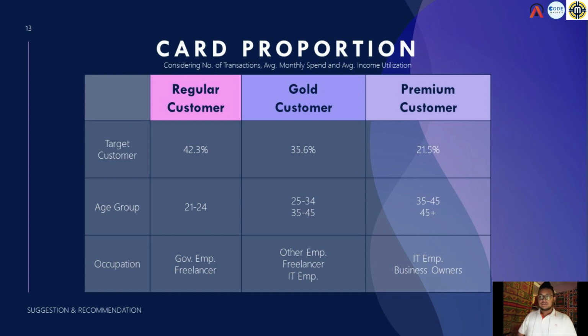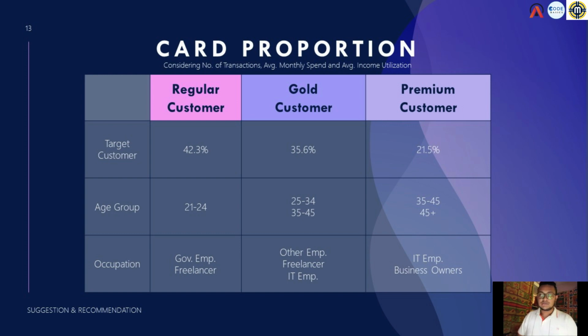So our regular customer card has the majority of target customers at 42.3%, the gold customer category has 35.6% of target customers, and lastly the premium customers have 21.5% of target customers.